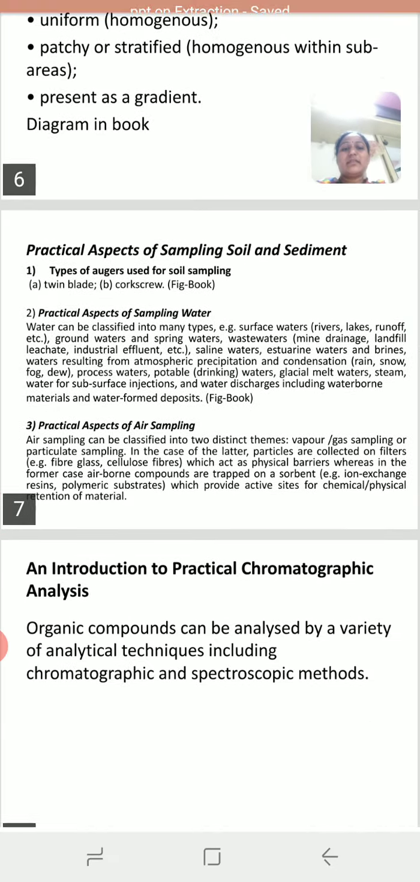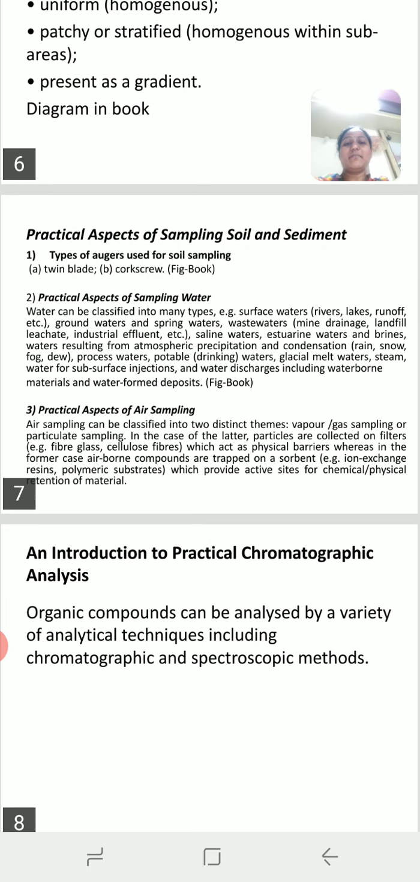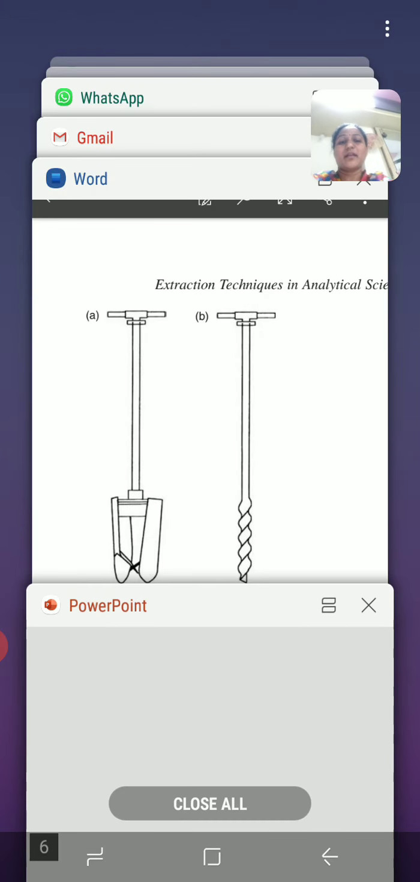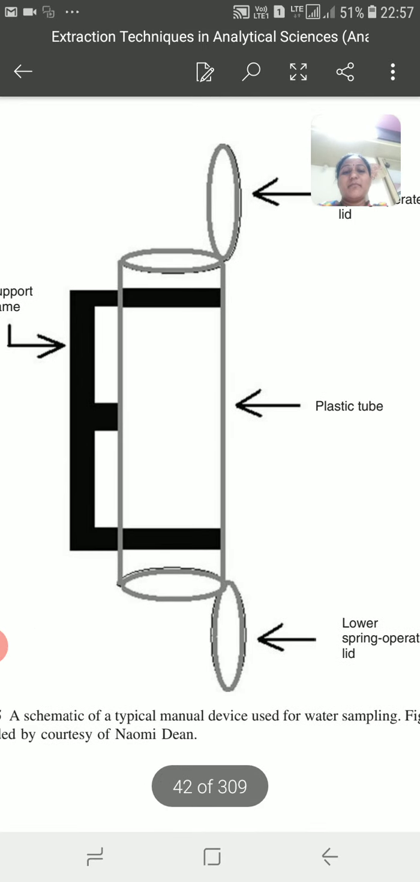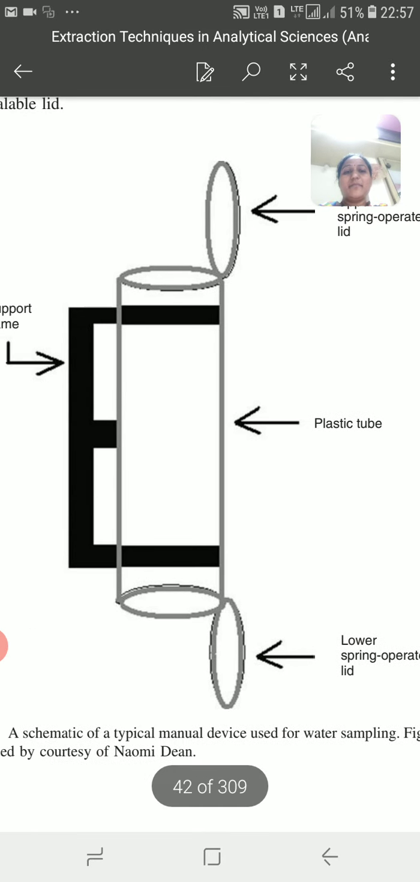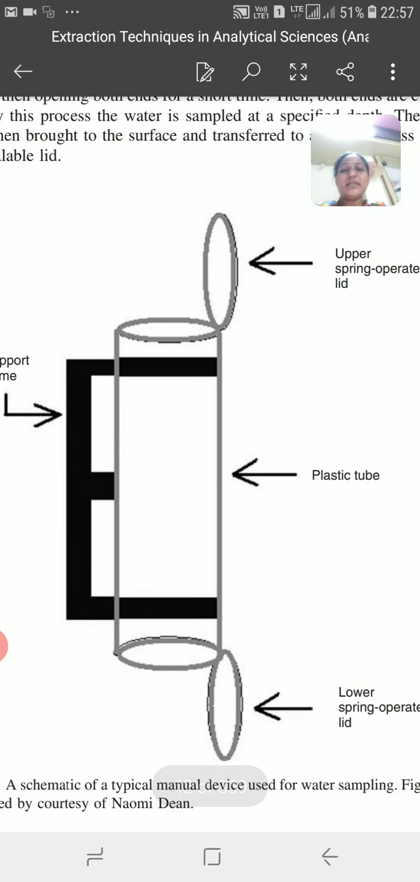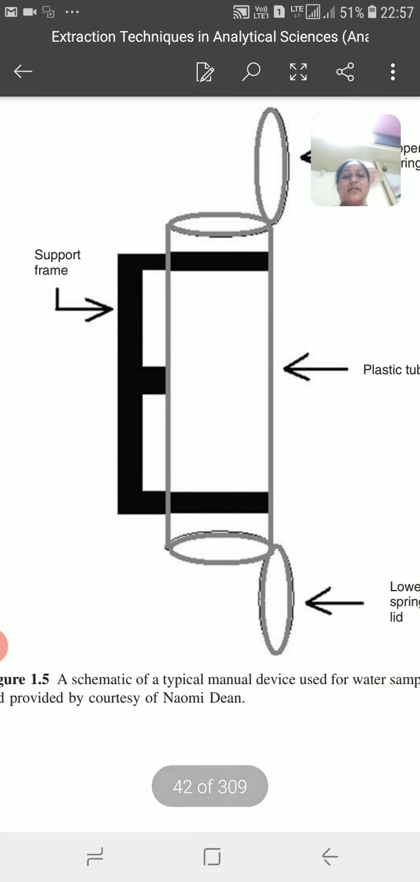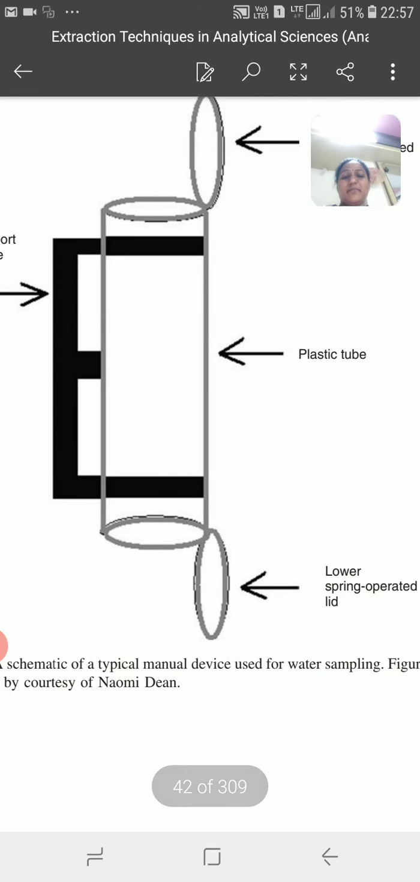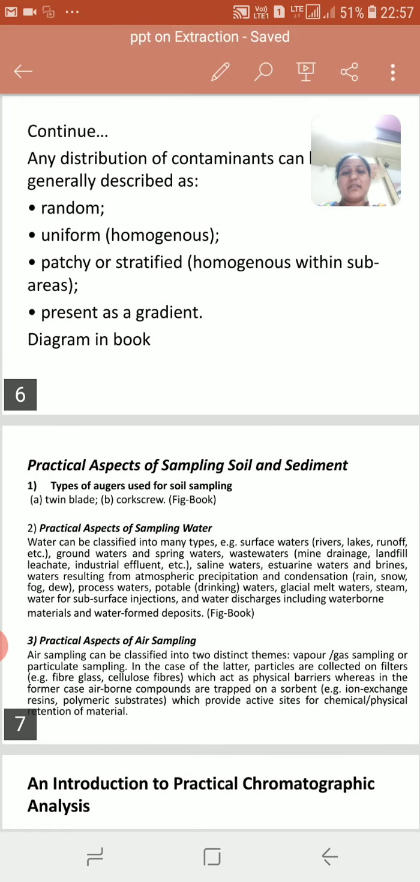Okay, then the second one is the sampling for water. So we have a plastic or the stainless steel bottle or container. Okay, so there are two lids, upper lid and the lower lid. When we take a sample from the lower lid, at that time upper lid is closed and vice versa. Okay, we have a supporting frame to that container. Okay, so this one is related to water.